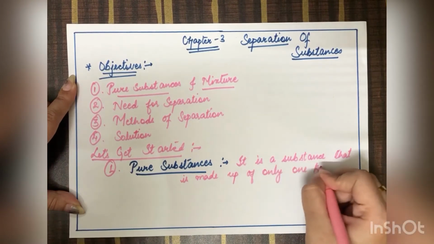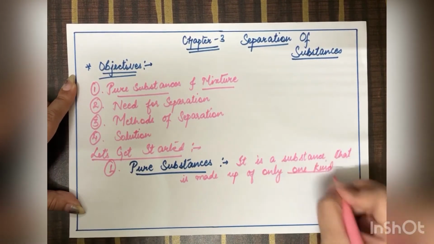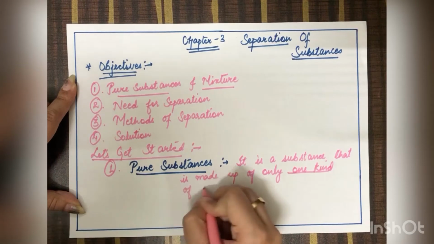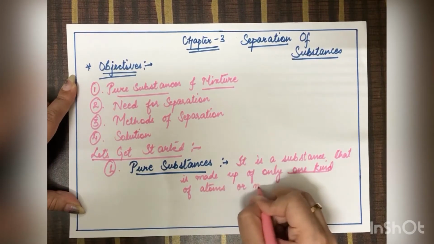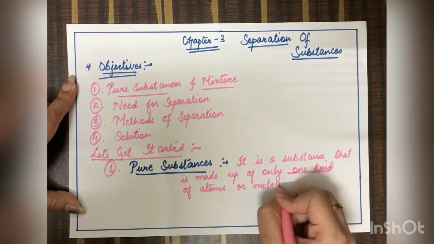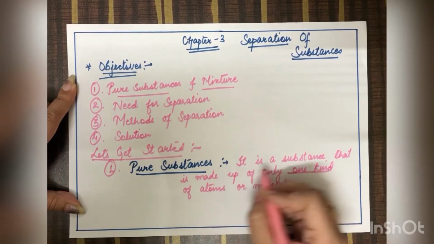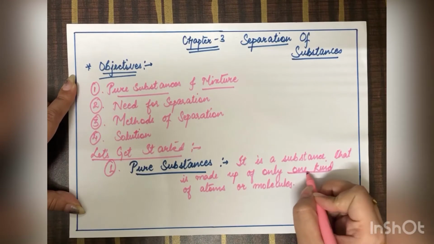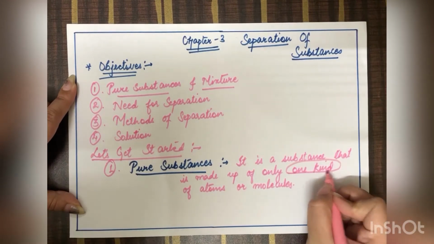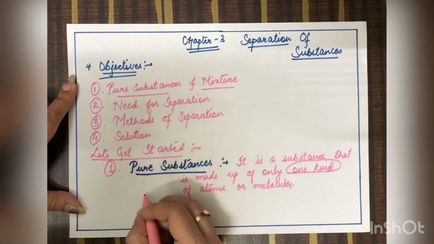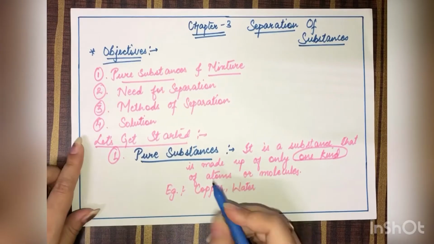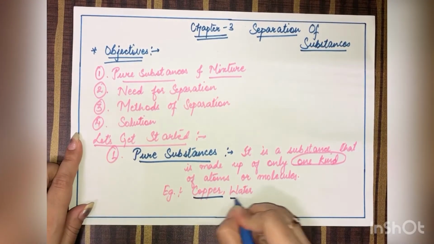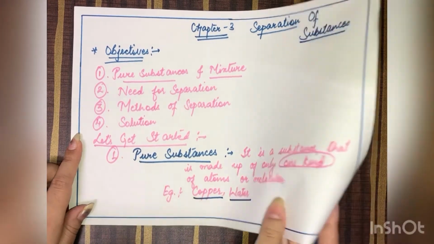Remember, only one kind of atoms or molecules. Remember the key term that a substance which is made up of only one kind of atoms or molecules. For example, copper. Water.